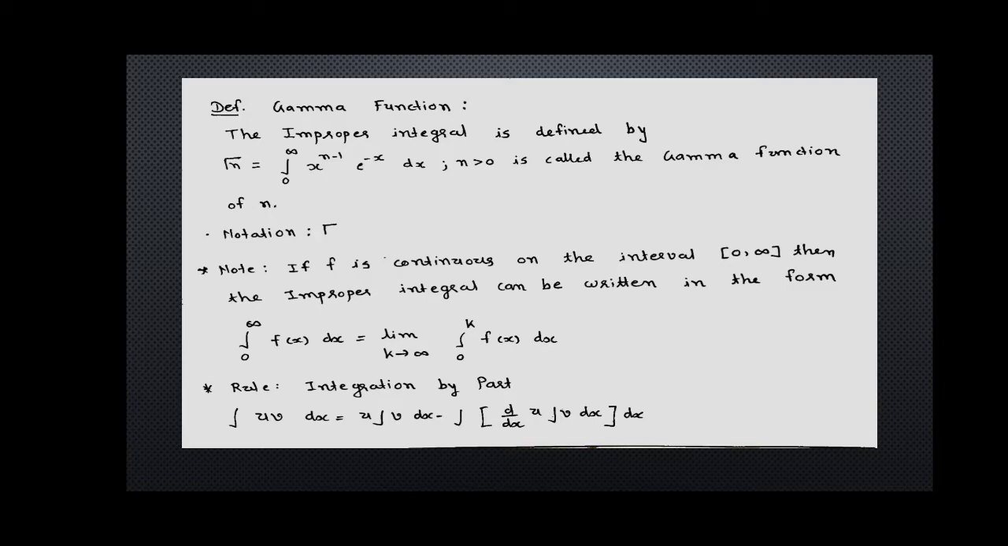We know about the integration by parts rule. Here is the rule. If u and v are functions of variable x, then we can use the rule of integration by parts. That is, integration of uv dx is equal to u into integration v dx minus integration, the bracket is d by dx of u into integration of v dx, bracket is over, dx.